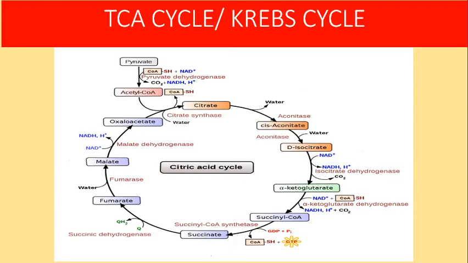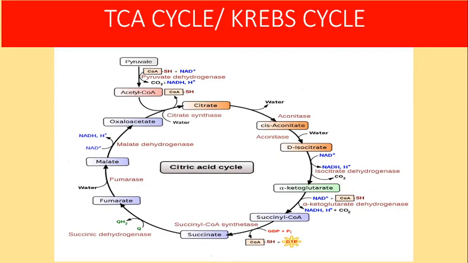The third step is that isocitrate undergoes dehydrogenation as well as decarboxylation to form alpha ketoglutarate. CO2 is released as a result of decarboxylation, and it also undergoes a dehydrogenation reaction involving NAD+. NAD+ is converted into NADH plus H plus. This NADH will enter the electron transport chain to produce 3 molecules of ATP. Approximately we say 3 molecules of ATP.